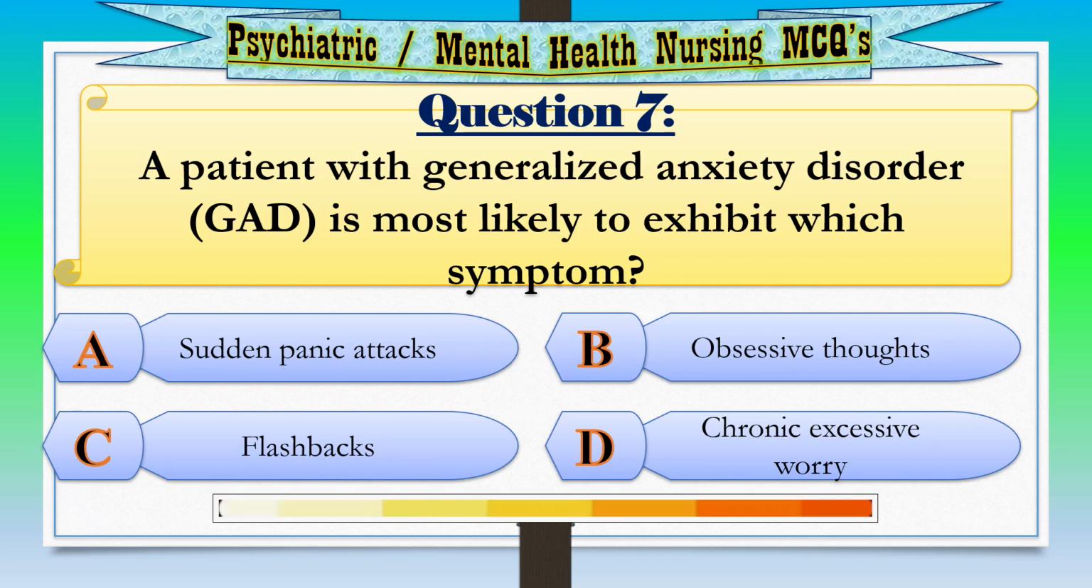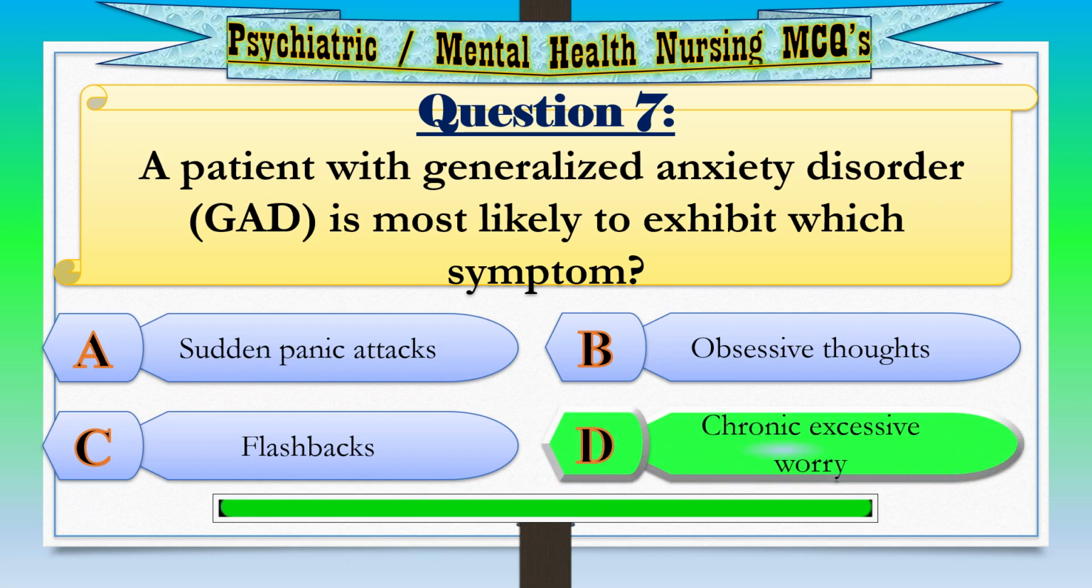Question 7. A patient with generalized anxiety disorder, GAD, is most likely to exhibit which symptom? Option A. Sudden panic attacks. Option B. Obsessive thoughts. Option C. Flashbacks. Option D. Chronic excessive worry. Correct answer. Option D. Chronic excessive worry.